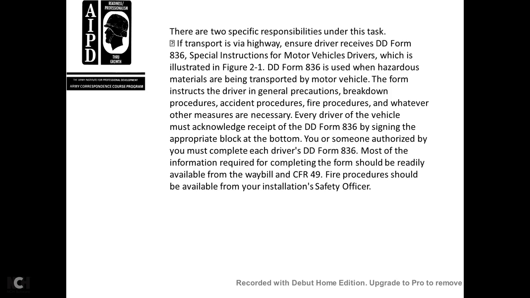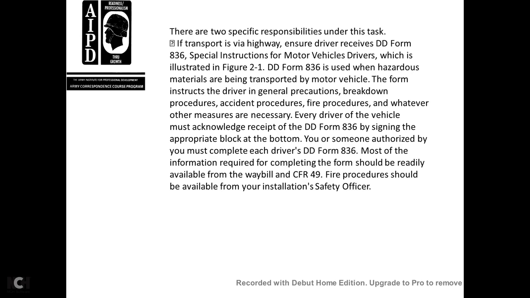There are two specific responsibilities with the task of transportation by highway. Ensure the driver receives the DOD Form 836, Special Instructions for Motor Vehicle Drivers, illustrated in figure 2-1. With the use of hazardous material being transferred in a motor vehicle, instruct the driver on general precautions: the breakdown procedure, the accident procedure, the fire procedure, and whatever other measures are necessary.